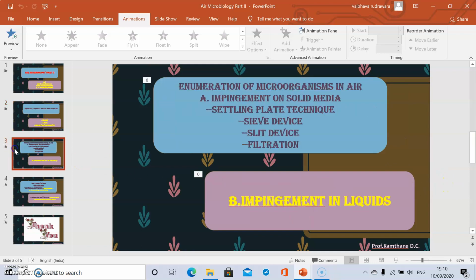Now we discuss the enumeration of microorganisms in air. Air is one of the basic needs of healthy life, and the air required for respiration must be totally free from dust particles, chemicals and microorganisms.